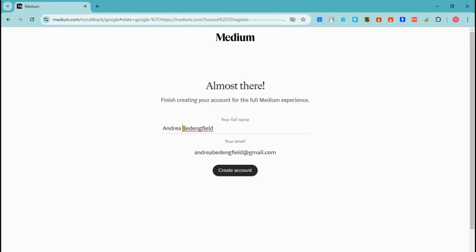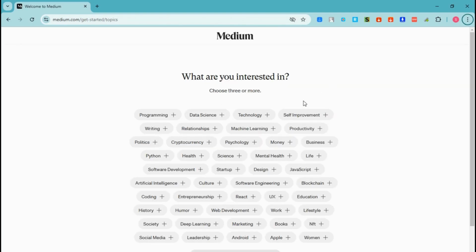To create an account, you just have to go to Medium, and then here, what you're going to do is enter your full name and email address and then create an account. So, what are you interested in? Let's just say writing. Everything is up to you. You can choose three or more topics or categories. And then after that, click continue.